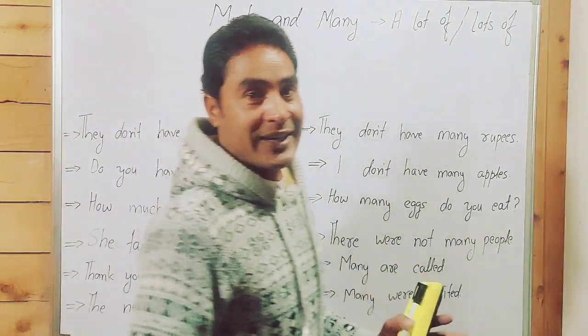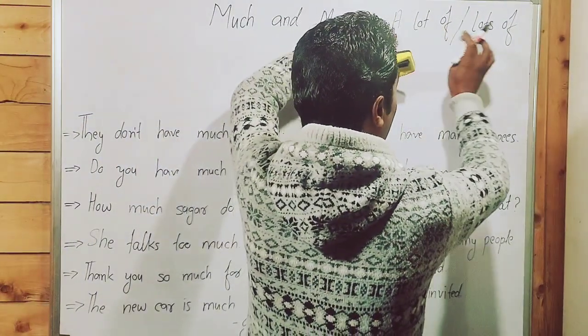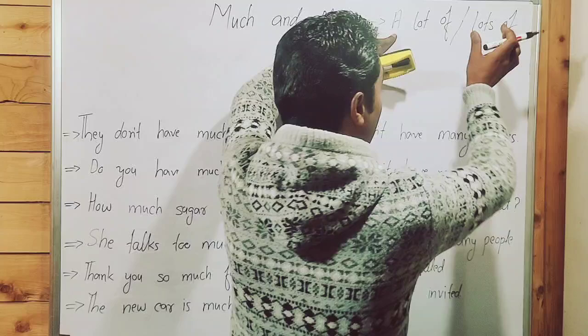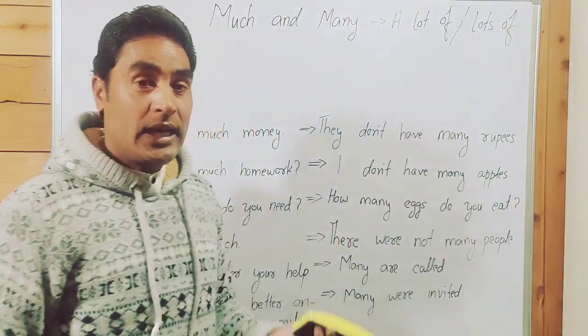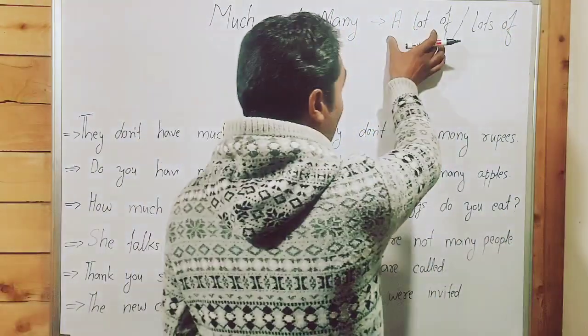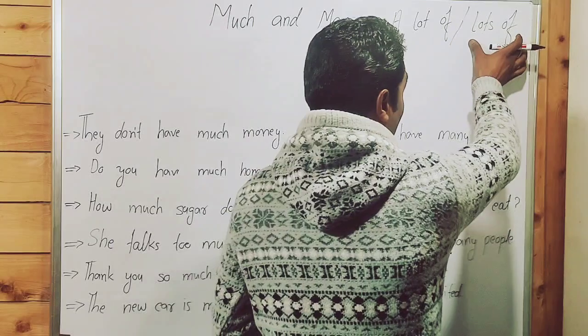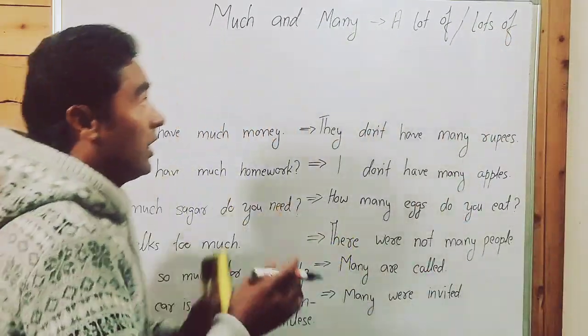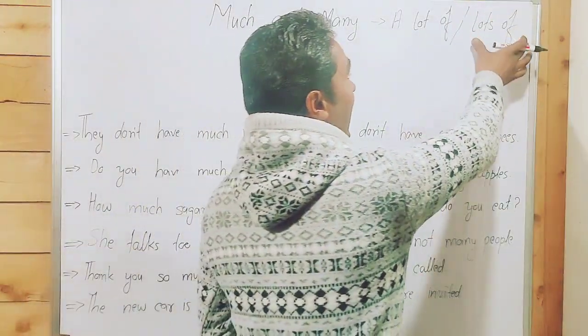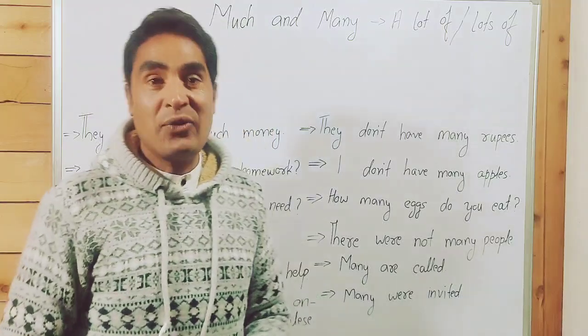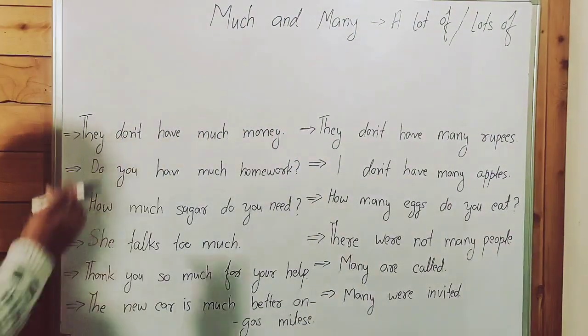Guys, point to be noted here. We can't say a lots of. Okay, if you say a lots of, it will be incorrect. We have to say a lot of, or lots of. Lot of is used formally and lots of is used informally.